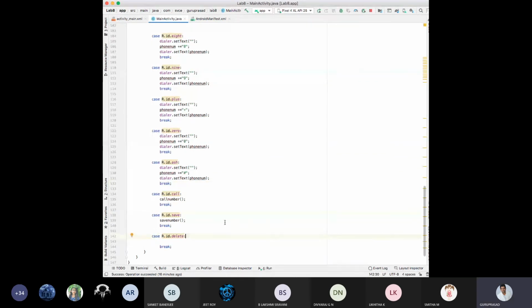Dialer should be null if my phone number is not equal to null, and my phone number length is greater than 0.